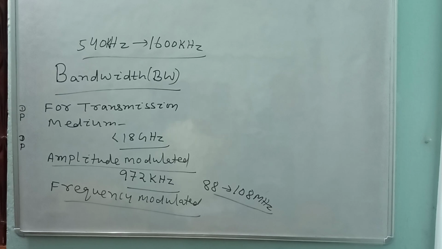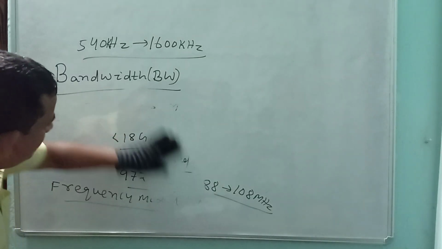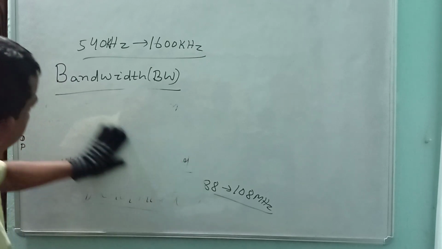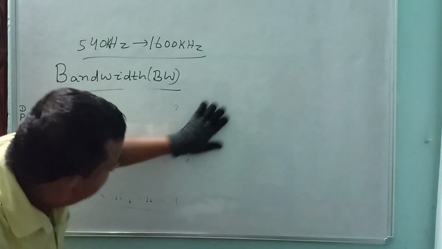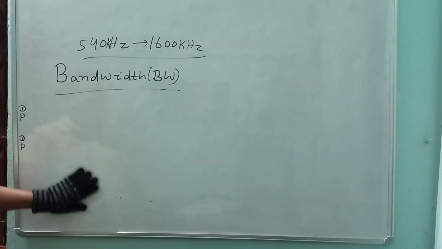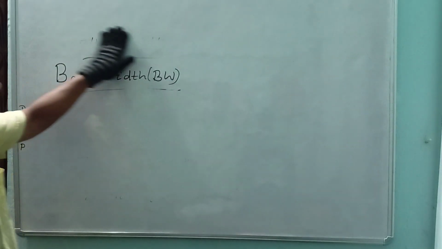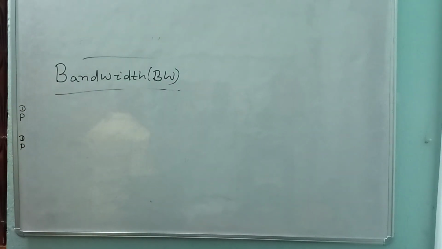Similarly, students, there is bandwidth of signal. Bandwidth of signal means, suppose you have a speech signal, a TV signal, or digital data.